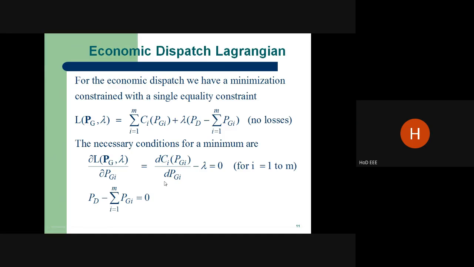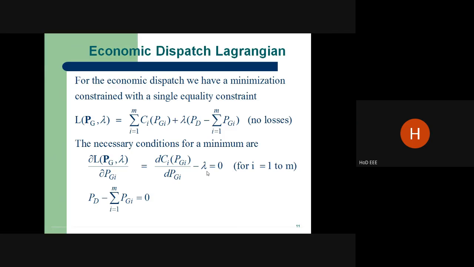That means it should be equal for all the plants. dC1 divided by dP1 is equal to dC2 divided by dP2 is equal to dC3 divided by dP3. Whatever the number of plants, they will be equal. That means lambda, the incremental cost of all the plants, should be equal. It's very, very important.